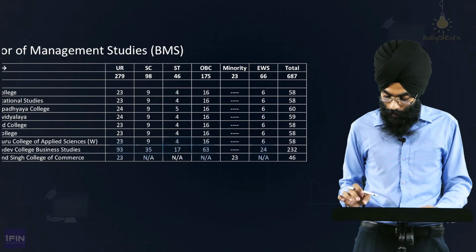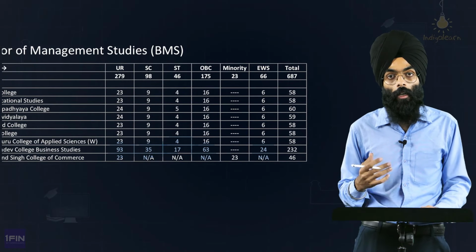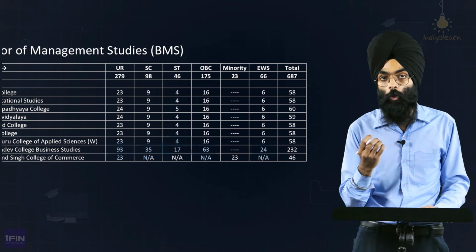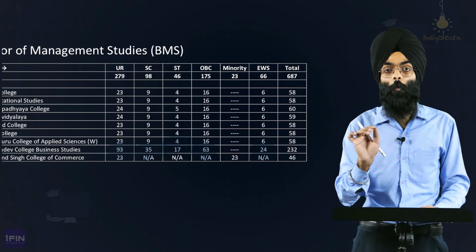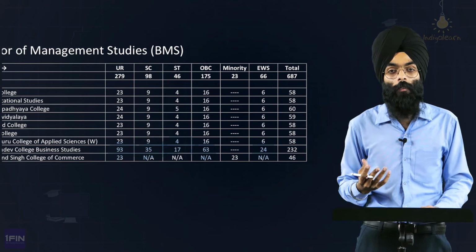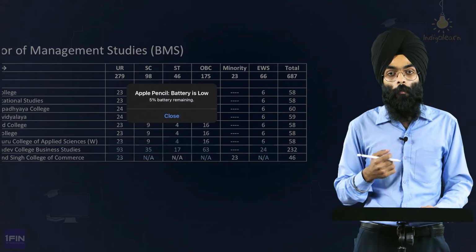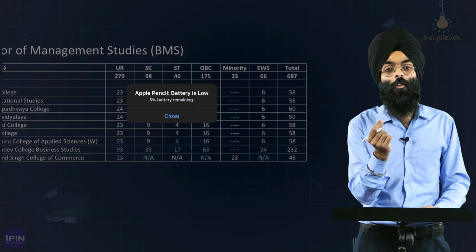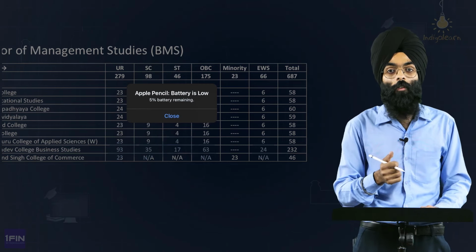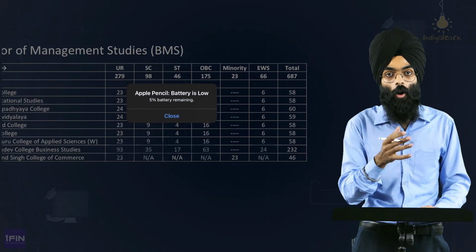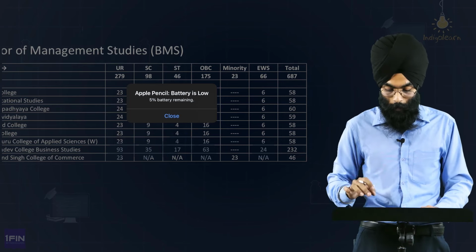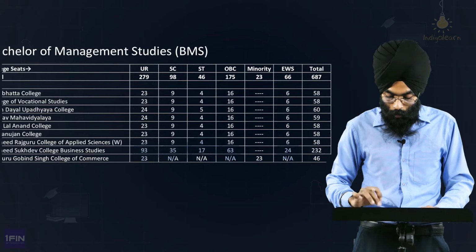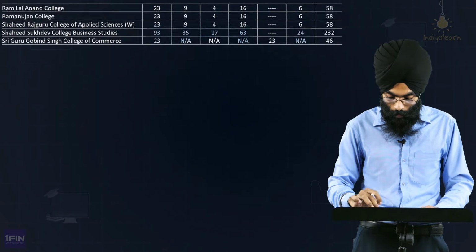So this is a limited seat count overall, but you can still take a call on whether you want to focus specifically on DUJAT courses. Then mathematics and general test should be your co-focus. Let's say you realize you will be able to sail through, but still take a word of caution. Other colleges are also good, SRCC, Hansraj, Hindu. So keep the options open and do write the domain-specific subjects as well. So this was the overall seats available for BMS.